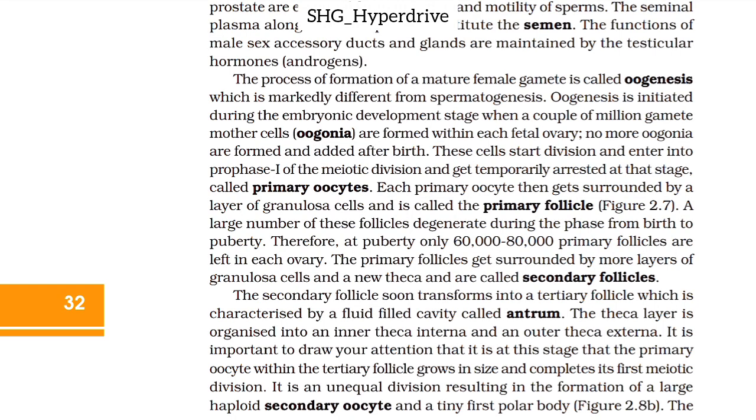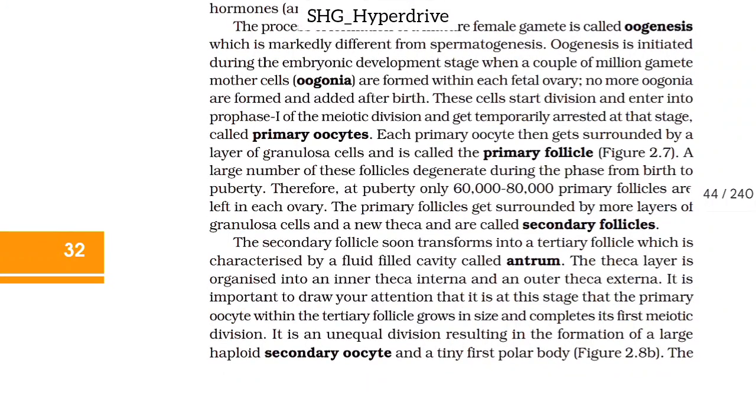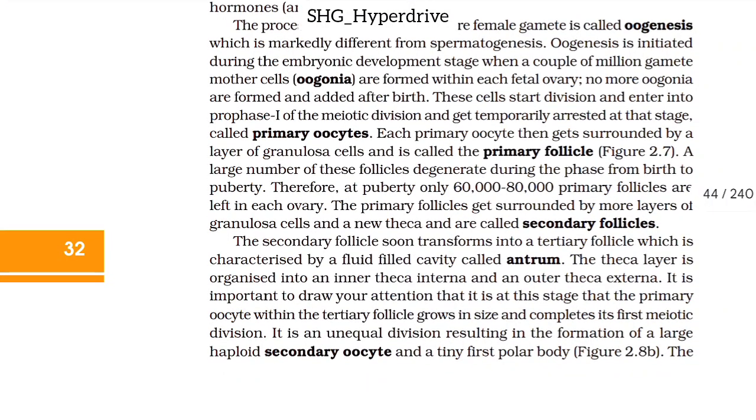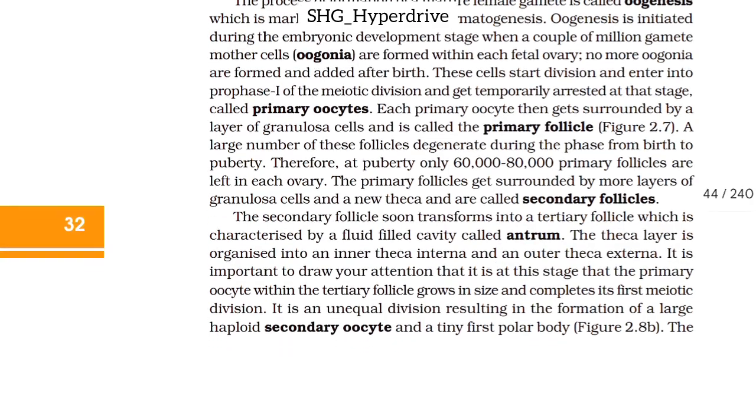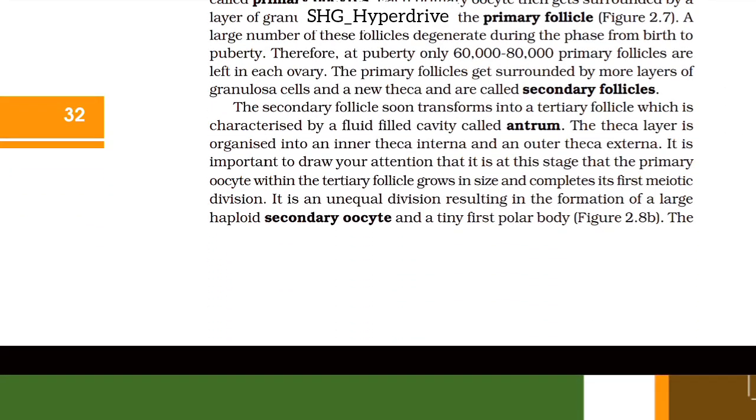called primary oocytes. Each primary oocyte then gets surrounded by a layer of cells called granulosa cells and is called the primary follicle. A large number of these follicles degenerate during the phase from birth to puberty. Therefore, at puberty only 60,000 to 80,000 primary follicles are left in each ovary.